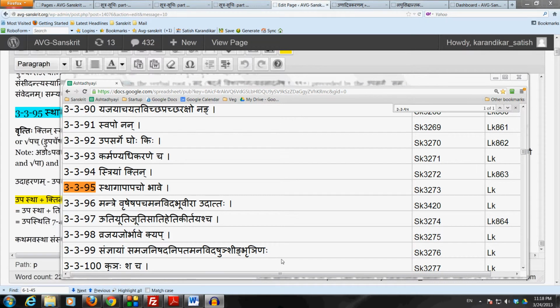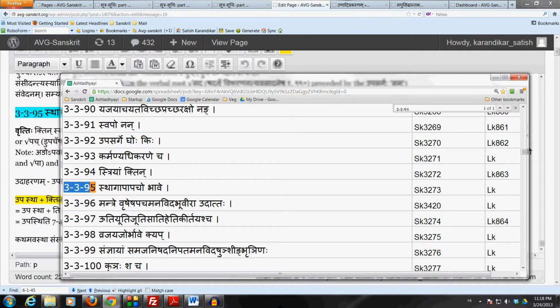Let us now move on to take the next sutram in the Ashtadhyayi order, which is 3395, which says Stha ga pa pacho bhave. Stha ga pa pacho bhave. Anuvritti of Ktin as well as Triyam is coming down from the prior sutram 3394, Triyam Ktin.